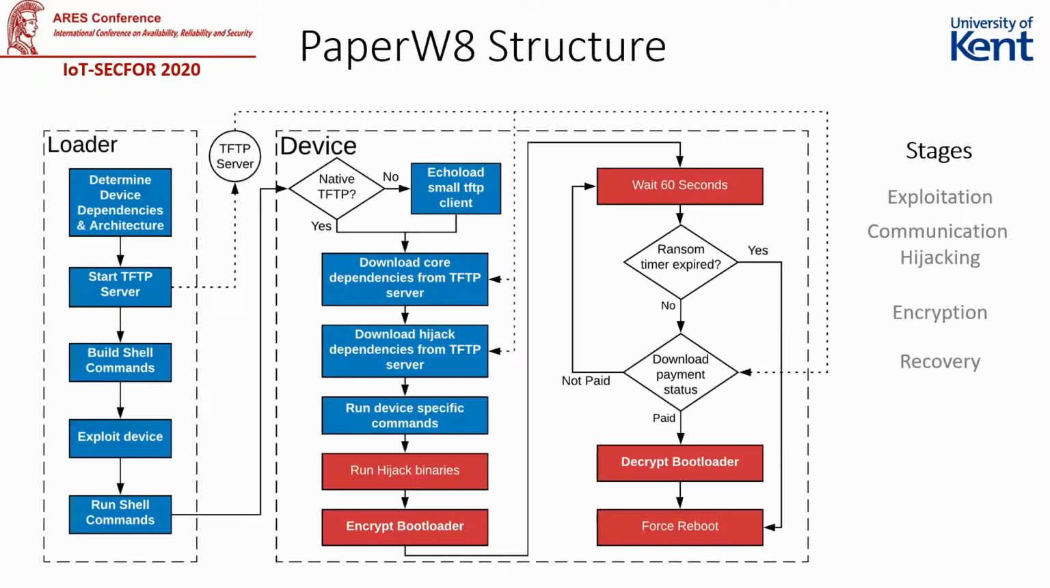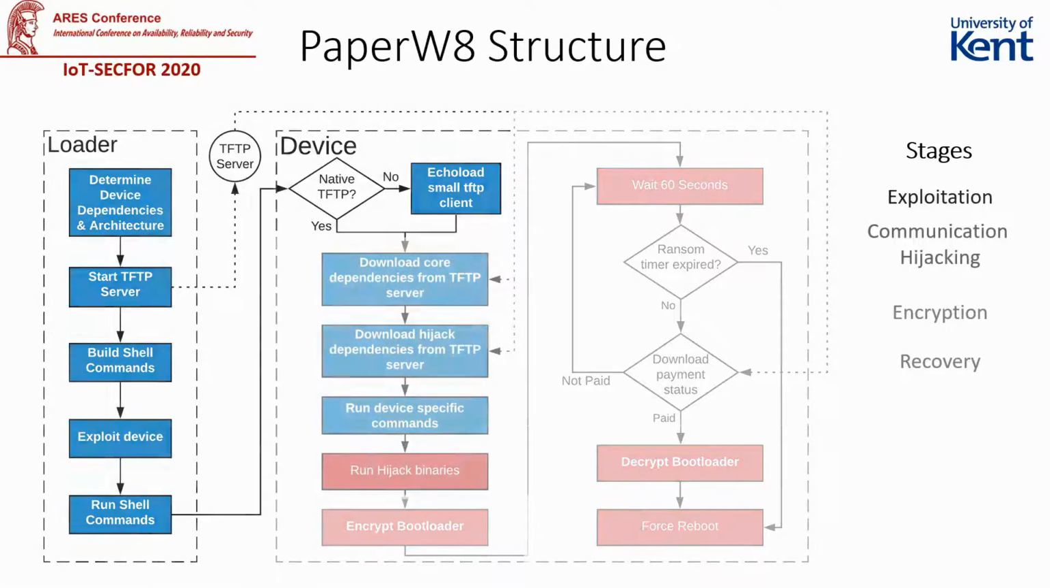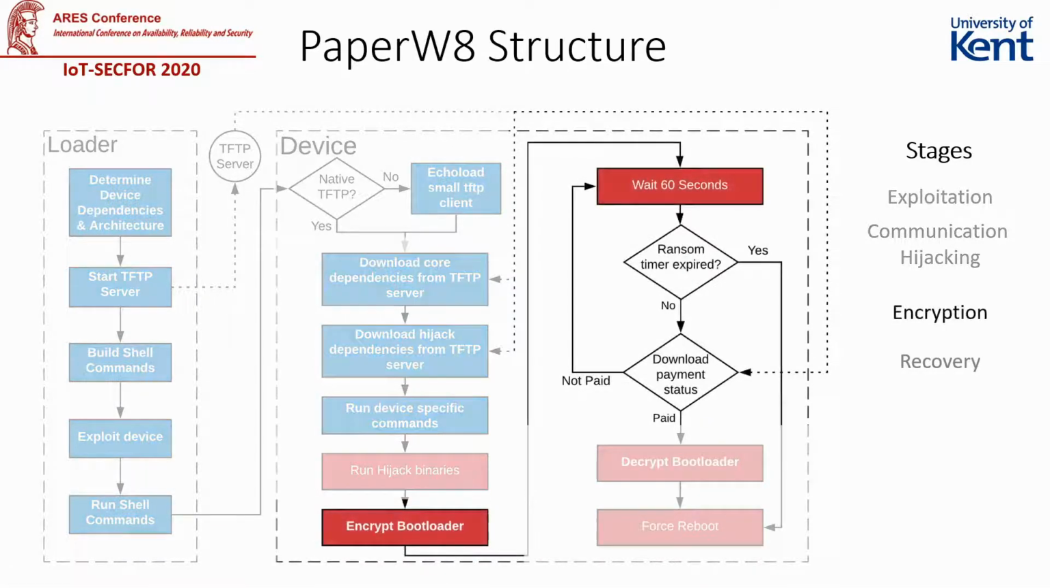This is the overall structure of PaperW8. At first glance, it may look a bit complex, so over the next few slides, we'll break it down into the main 4 stages: exploitation, communication hijacking, encryption, and recovery.